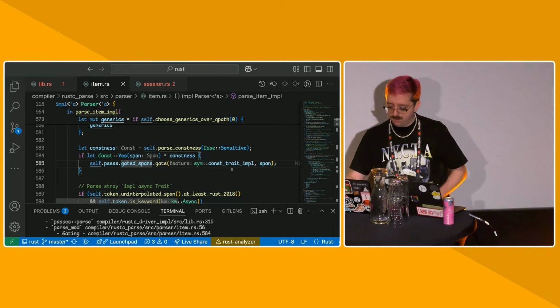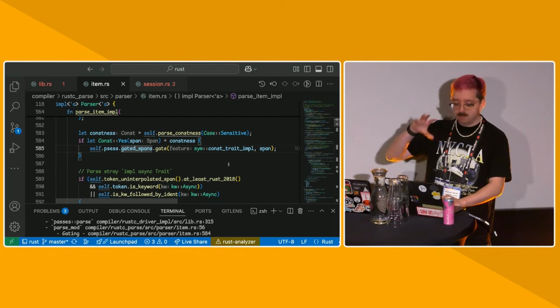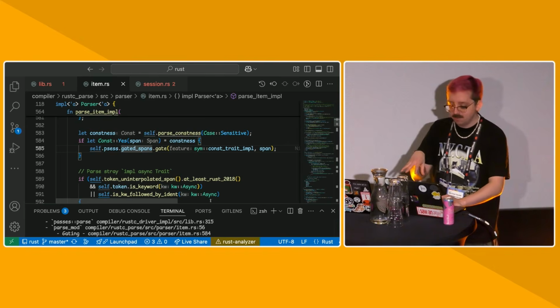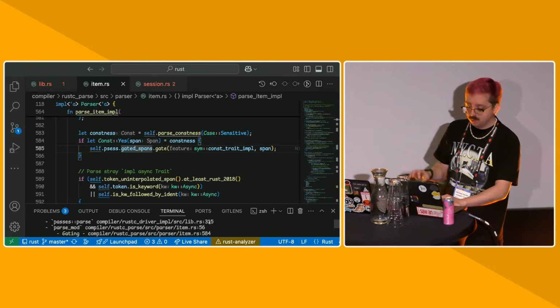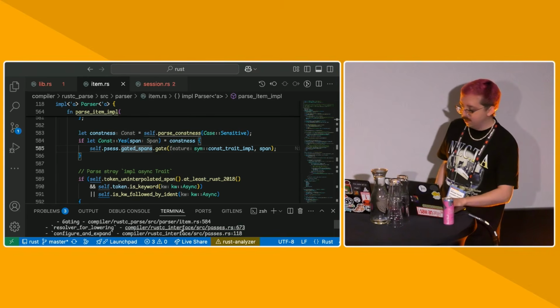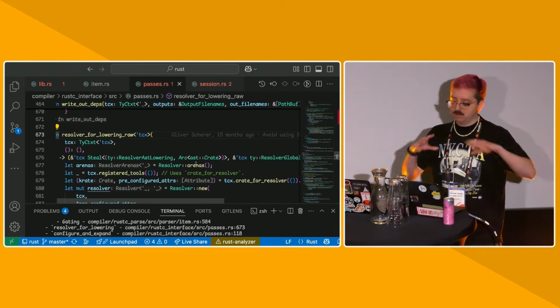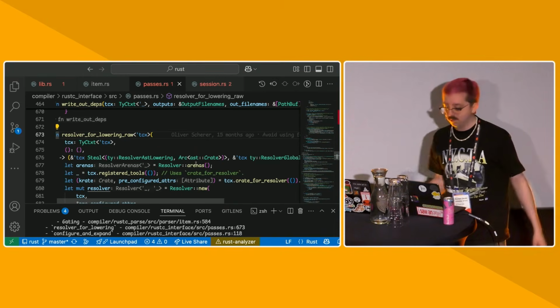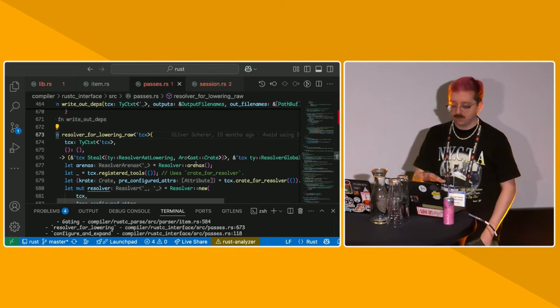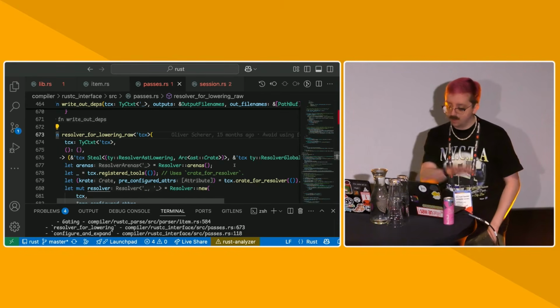So that's basically all I have for parsing. But once we have the parsed AST, we will jump into expansion. Expansion and resolution is what we do to turn macros into their expanded forms and resolve most of the identifiers in a crate.